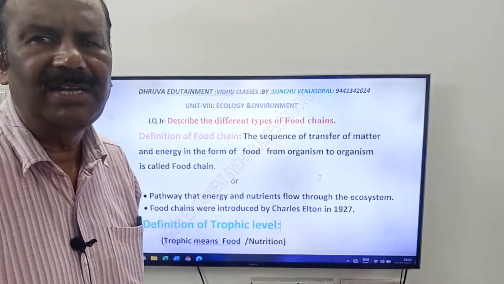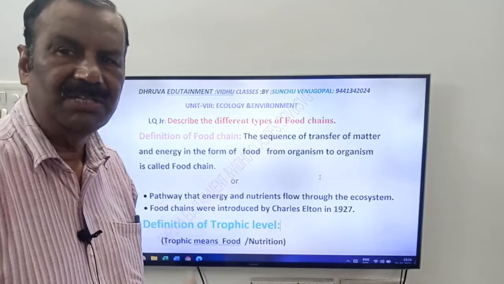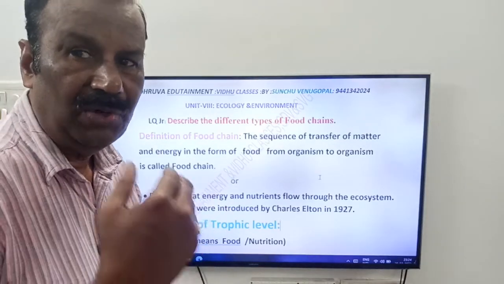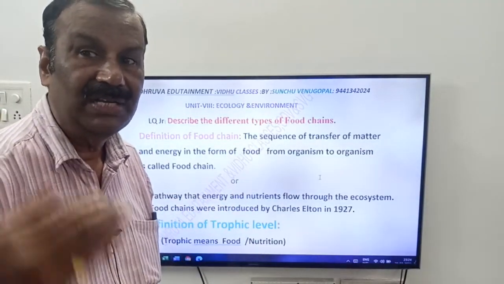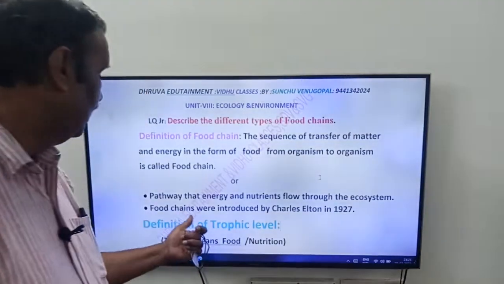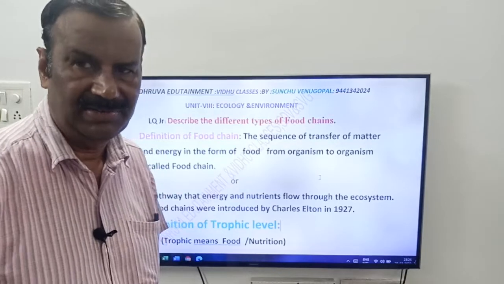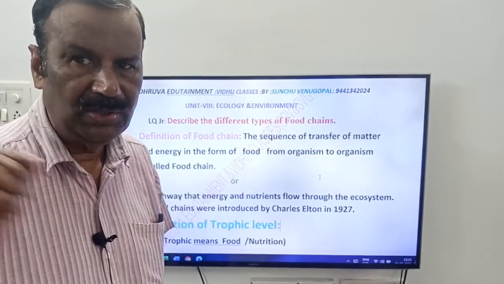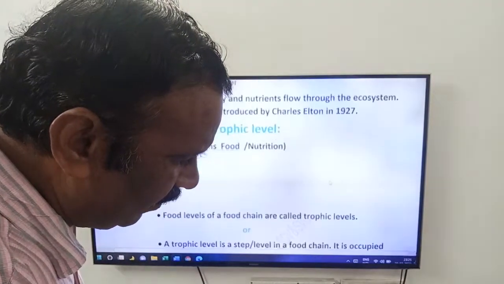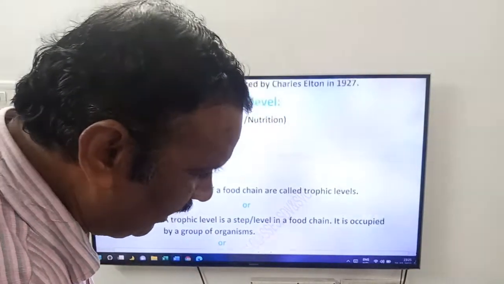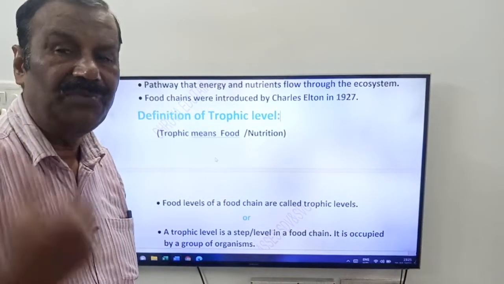You know, an ecosystem has various types of communities, various types of living beings. So from one organism to another organism, the flow of energy and nutrients is called what, friends? Food chain. Food chains were introduced by Charles Elton in the year 1927, friends. See friends, here you have to remember one more word: trophic level. A food chain has 3 to 5 trophic levels.